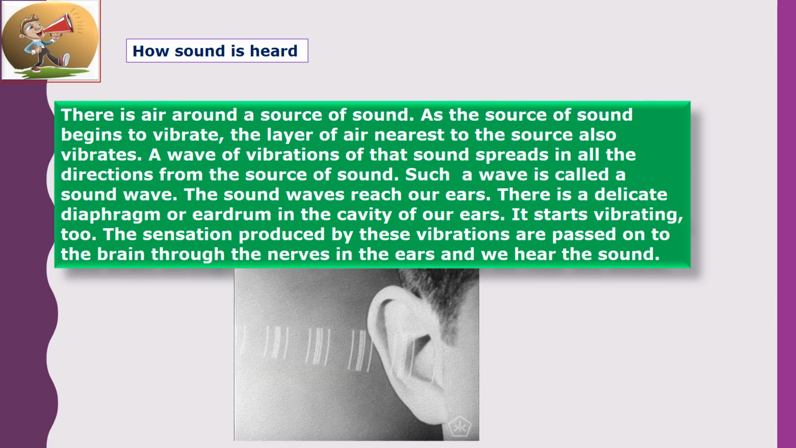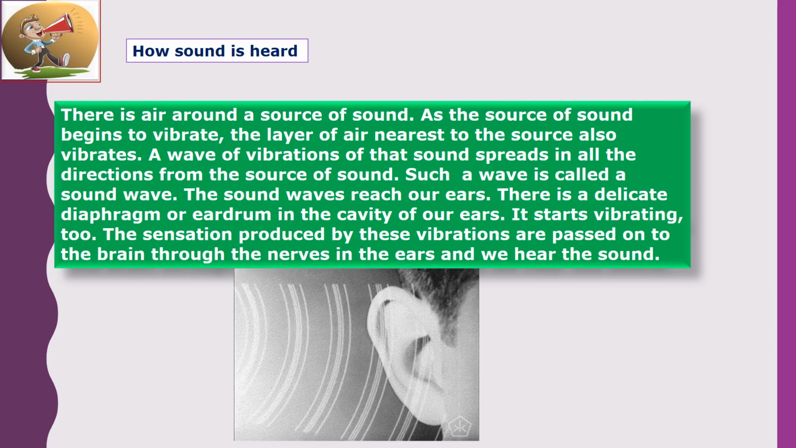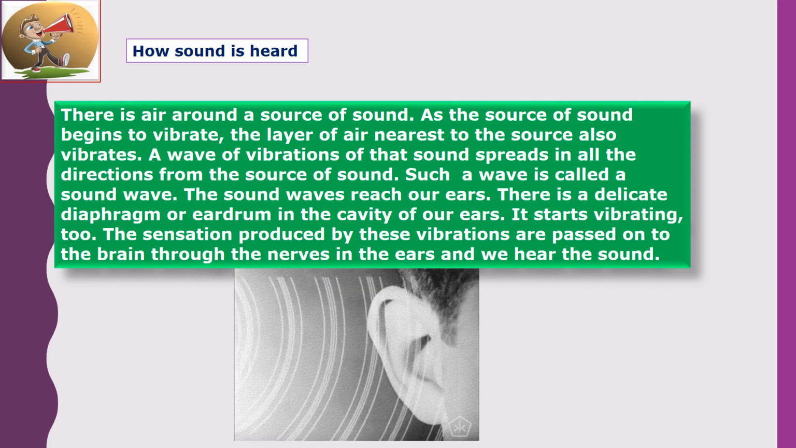The sound waves reach our ears. There is a delicate diaphragm or eardrum in the cavity of our ears. It starts vibrating too. What starts vibrating, children? That is the eardrum or diaphragm. The sensation produced by these vibrations is passed on to the brain through the nerves in the ears, and we hear the sound. Likewise, we can listen to the sound clearly with the help of the air around the source of sound.